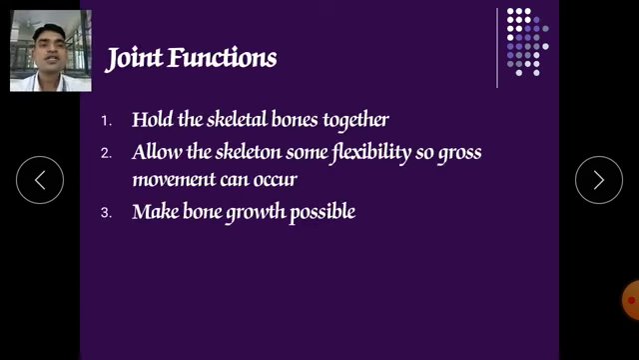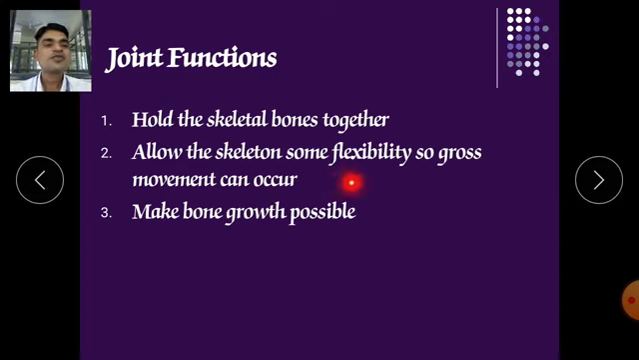Now the joint functions. Now we will discuss the various functions of joints. They hold the skeletal bones. There are 206 bones, and they hold all the bones in one structure, so we carry the structure as a single unit. We cannot say that the humerus will go forward, followed by the femur, and after that the thoracic cage will come. No, all bones are connected with joints, so they are all in one group.